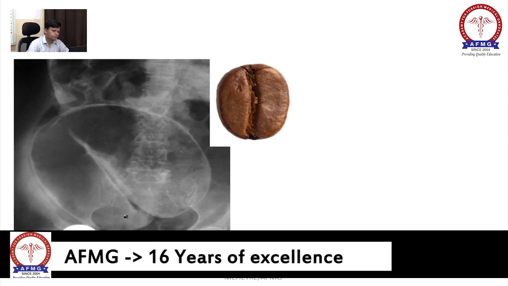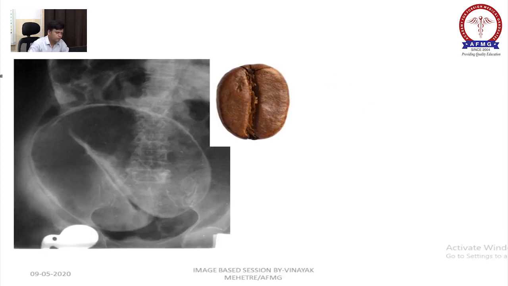Now, this is the image of the coffee bean sign, or inverted U sign, or ace of spade sign.